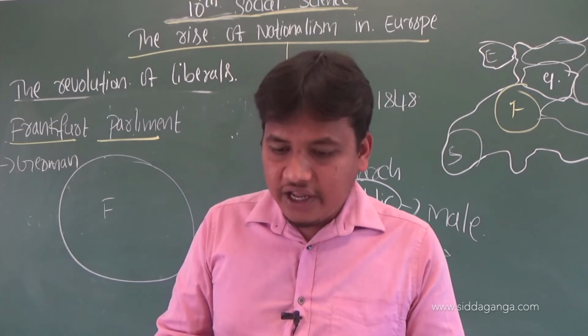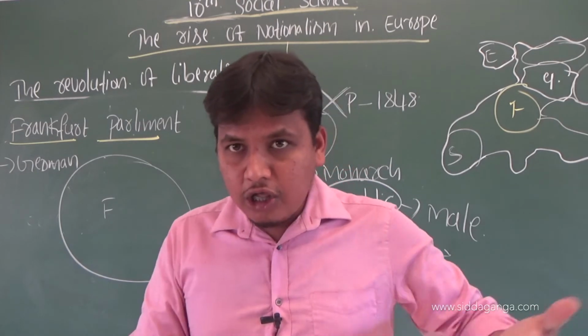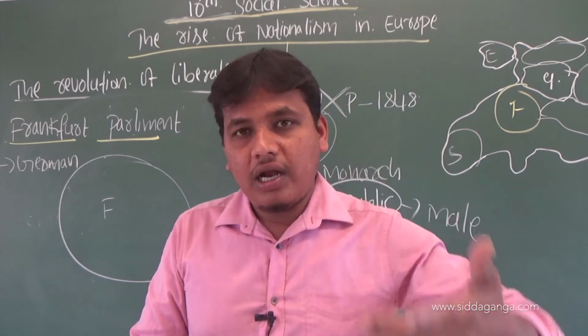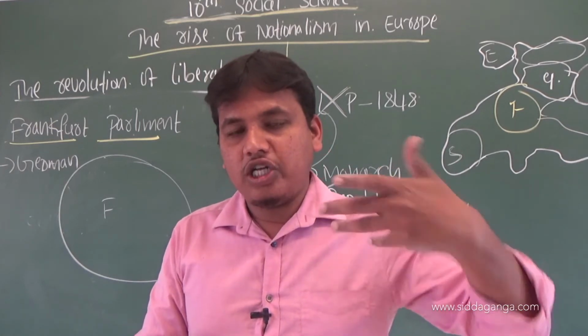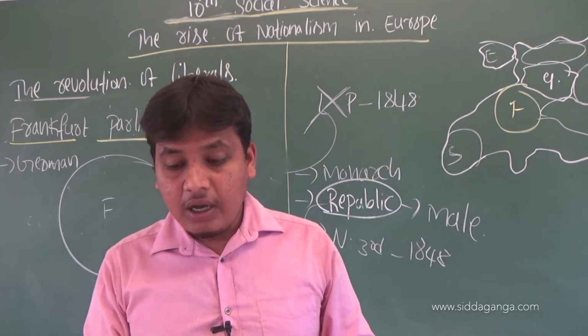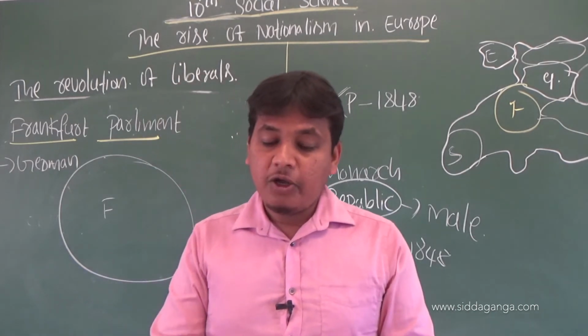That is why professionals such as lawyers, doctors, teachers and artisans all came together in Frankfurt on 18th May 1848.